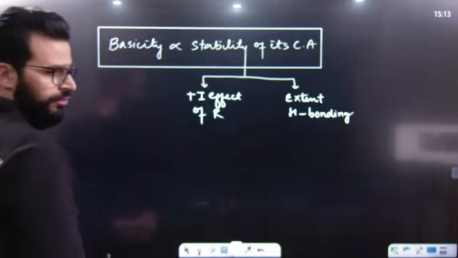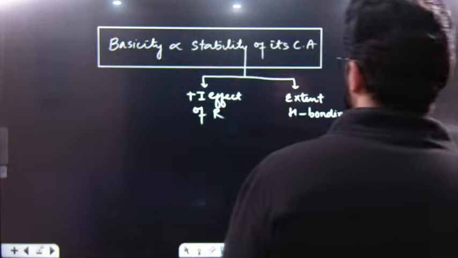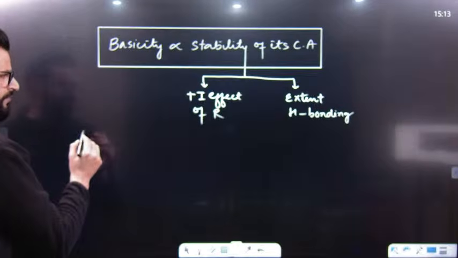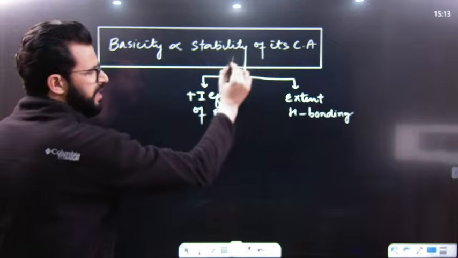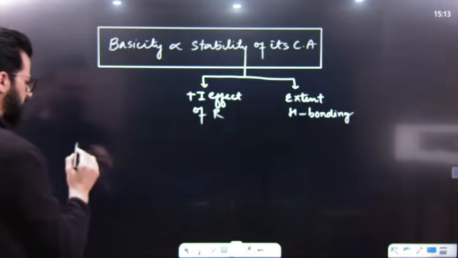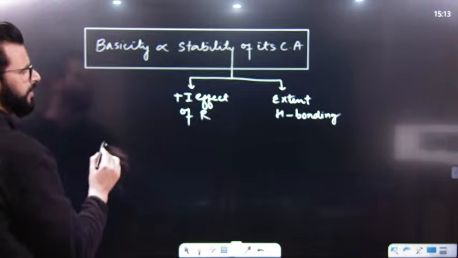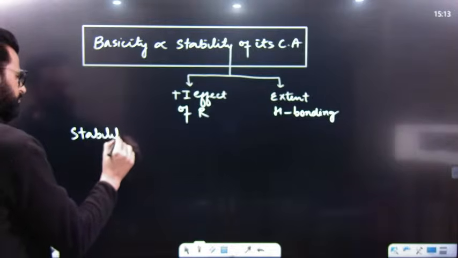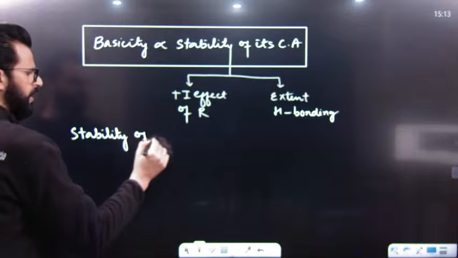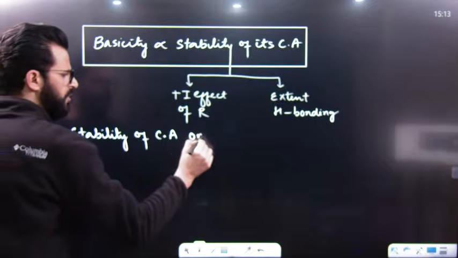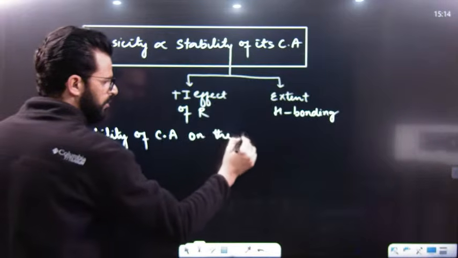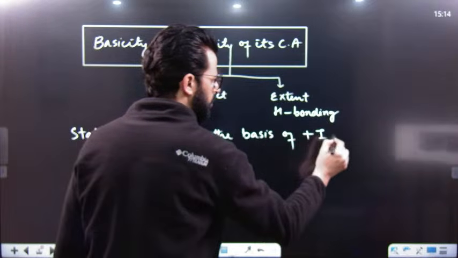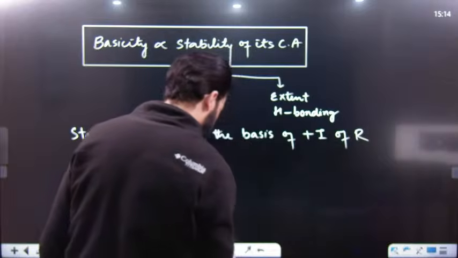Okay. So now we will discuss first of all plus I effect of R. Have a look. So we have to now discuss stability of conjugate acid on the basis of plus I. So I will write down over here: stability of conjugate acids on the basis of plus I of R. Have a look.